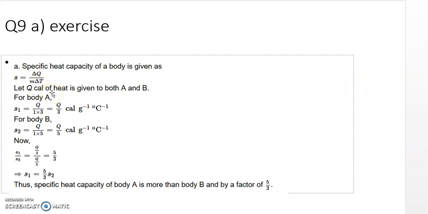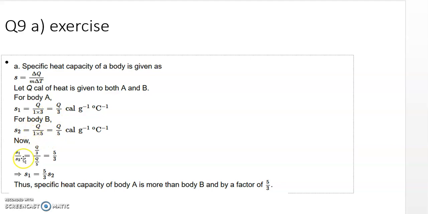So let Q calorie of heat be given to both A and B. For body A, the same calorie of heat is given, so Q will be the same. Specific heat is different. S1 will be Q upon 1 into 3, so Q upon 3. For body B, it will be Q upon 1 into 5, so Q upon 5.